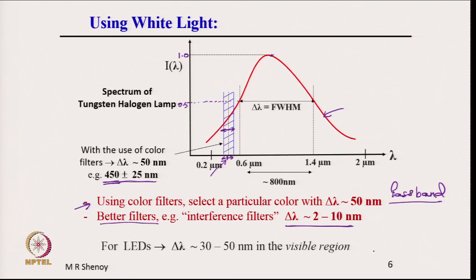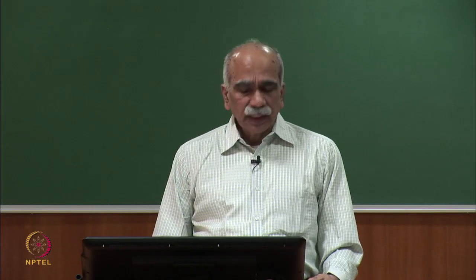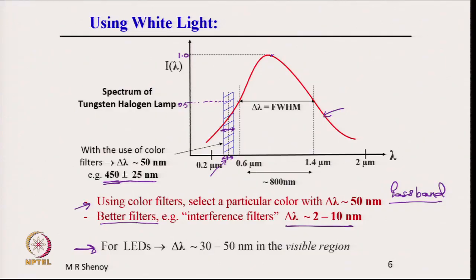Just to give you an idea, we see light emitting diodes in various applications. Red, yellow, green, various colored LEDs are available, and typically the line width is 30 to 50 nanometers. What does it mean?